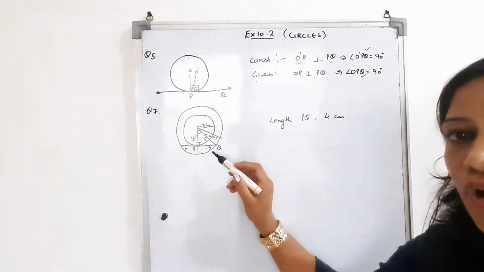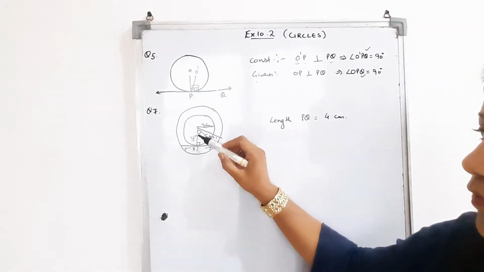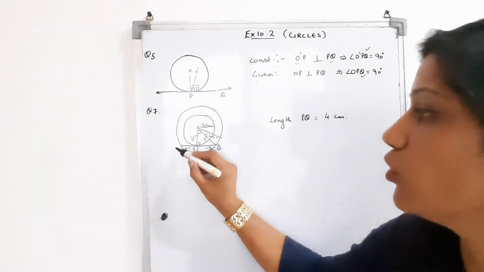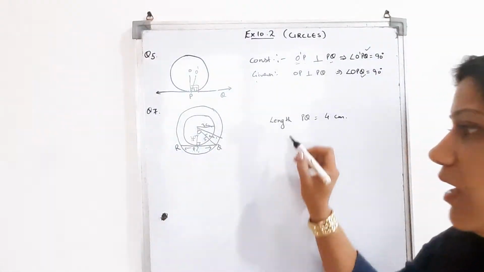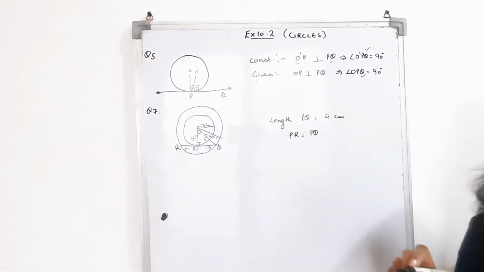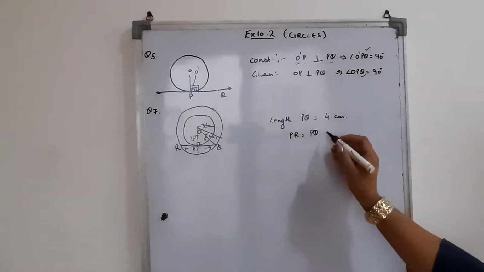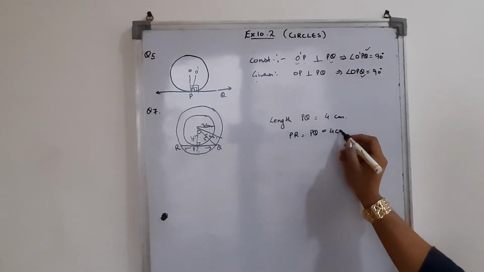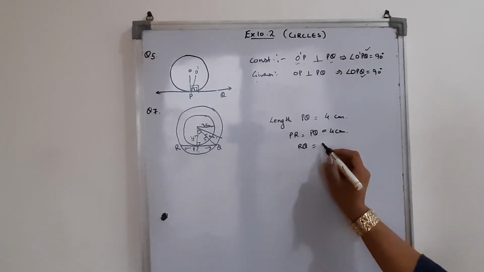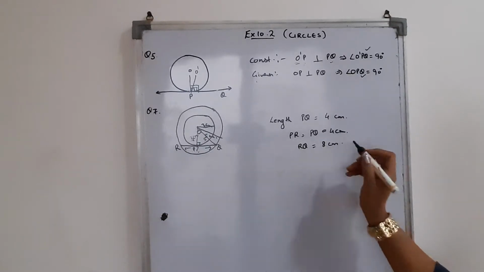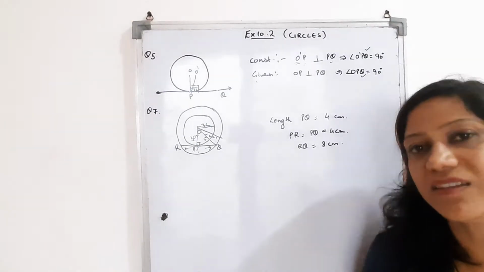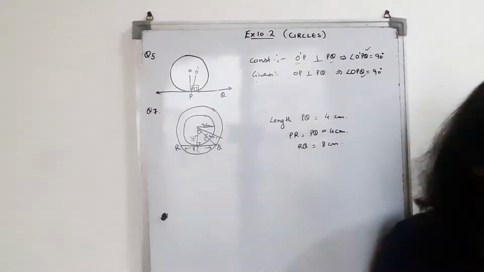I repeat this theorem: a perpendicular from the center to a chord bisects the chord. So we can say that PR and PQ are equal to each other because it bisects the chord. So each is equal to 4 centimeter, and the complete length will be 4 plus 4, 8 centimeter. This will be the length of the chord of the larger circle which touches the smaller circle.